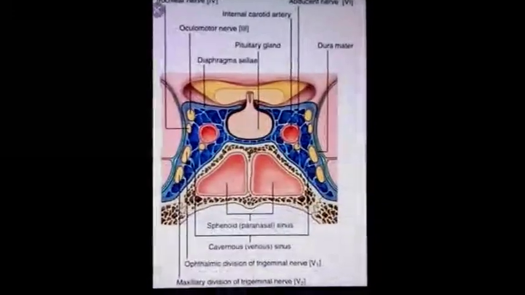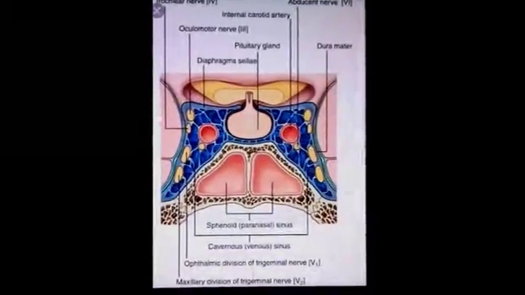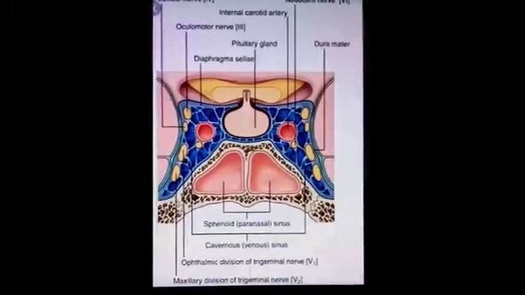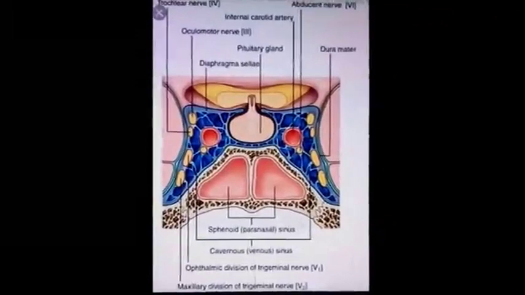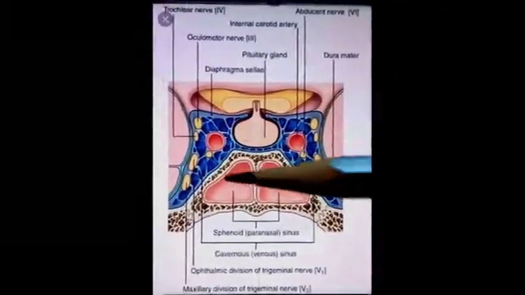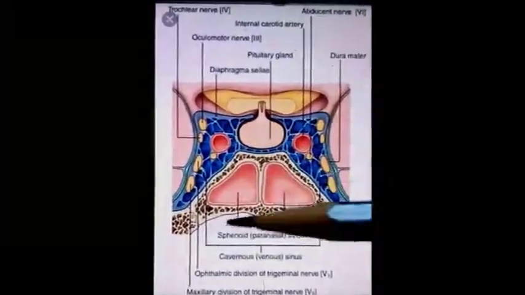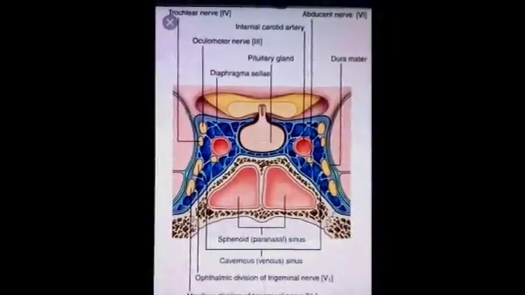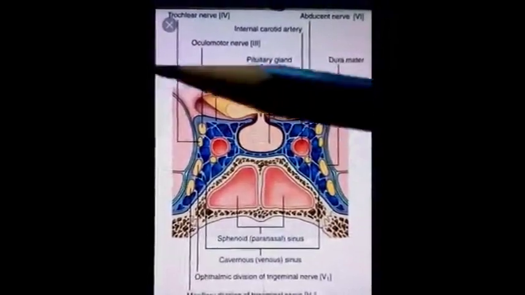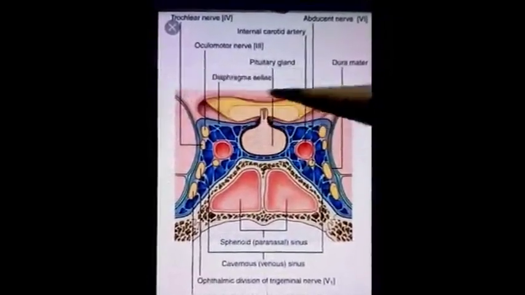Means the patient is not able to see the object placed in right and left lateral sides. Means if we consider this diagram, patient can see only the central part of this diagram and can't able to see the lateral sides. This part is not visible and this part is also not visible to the patient.